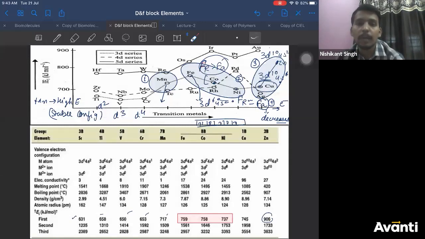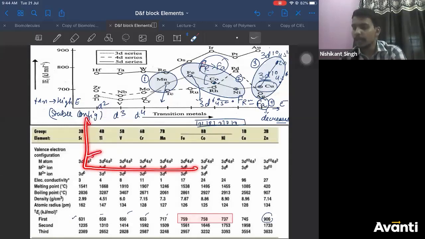There is only one way of remembering it, in the form of a graph, correct? All right. Let's move ahead. If you go for second ionization energy, the graph is pretty simple. It will increase till iron. Then from iron to nickel, the increase will be very less. From nickel to copper, it will increase, and for zinc also it will increase.